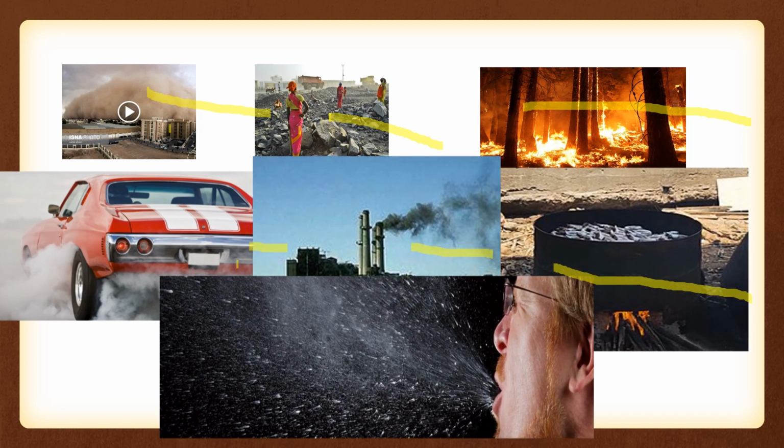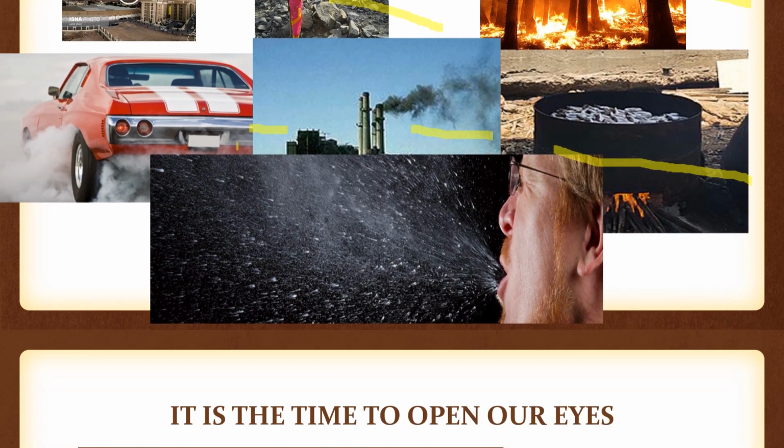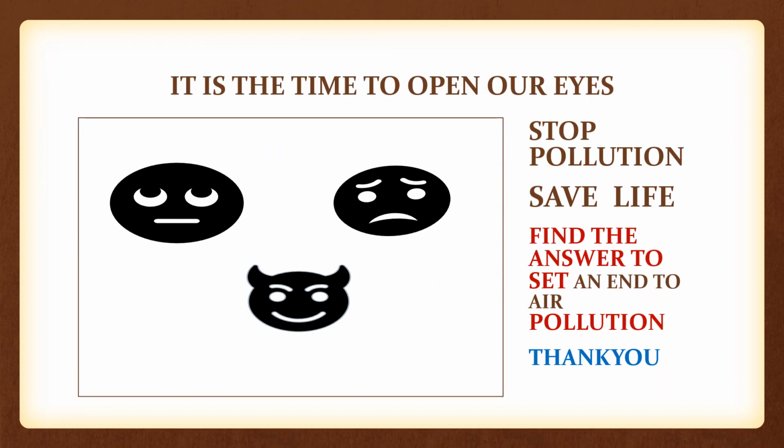Now it is the time to open our eyes. If this pollution continues, definitely we will be sick, we will get various diseases. So it is our responsibility to minimize the pollution, stop air pollution and save life. Find the answer to set an end to air pollution.